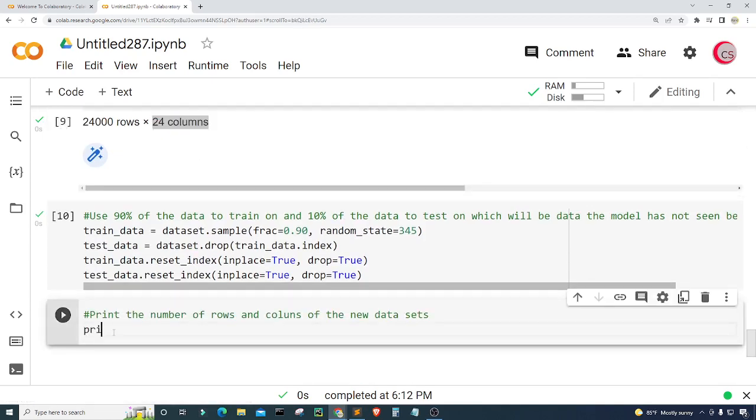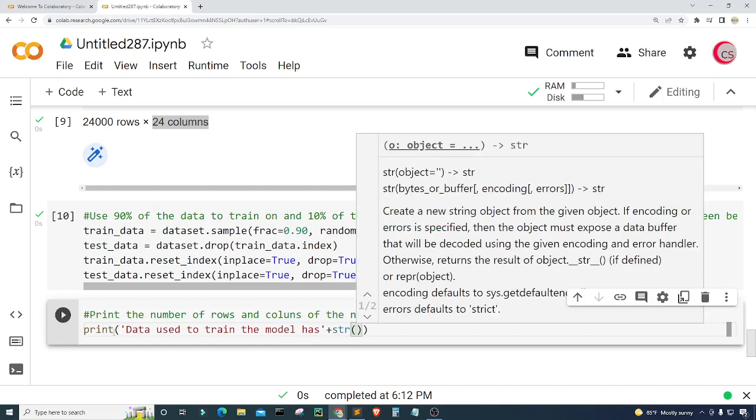So let's create a print statement here. I'm going to put "data used to train the model has", and then a string. I'm going to cast this as a string, and that's what str() means. It's just a function to cast whatever I put in there to a string.